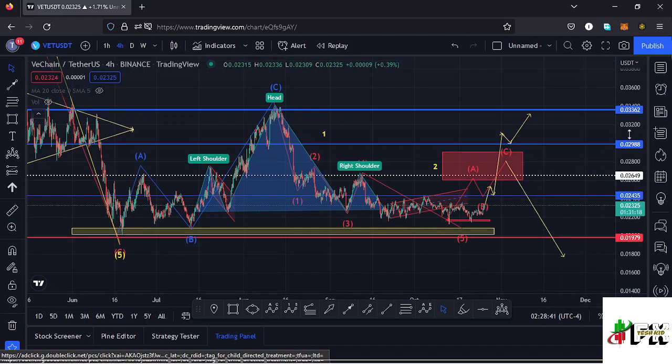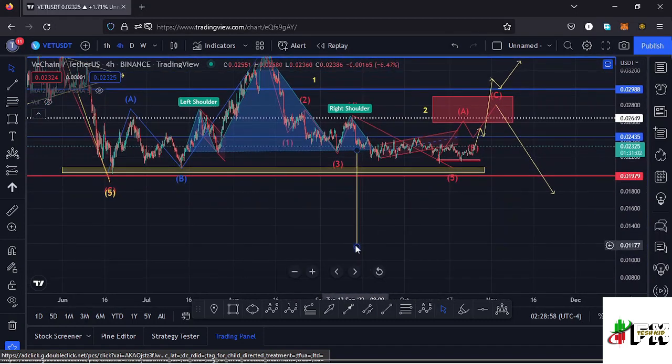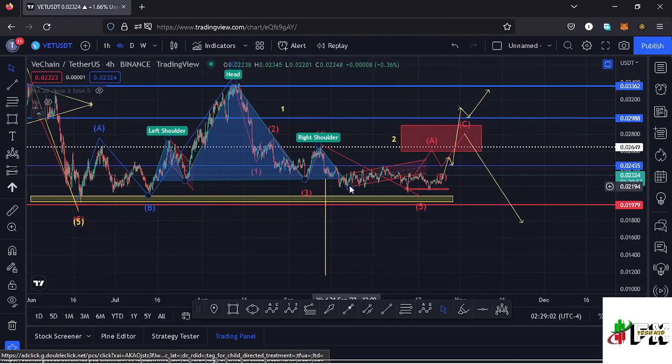And this is a pattern that normally breaks to the lower side, having the target area of that breakout as the height between the head and the neckline. So using a trend line, we can get that height between the head and the neckline, then place it down here to give us a minimum target area to the lower side back to around the $0.00177 mark. So there is a possibility once we see a breakout out of this consolidation, manage to lose that key area of support at around the $0.02 mark, then the worst case scenario for Vechain could be playing out and could take us back to around the $0.01 mark.